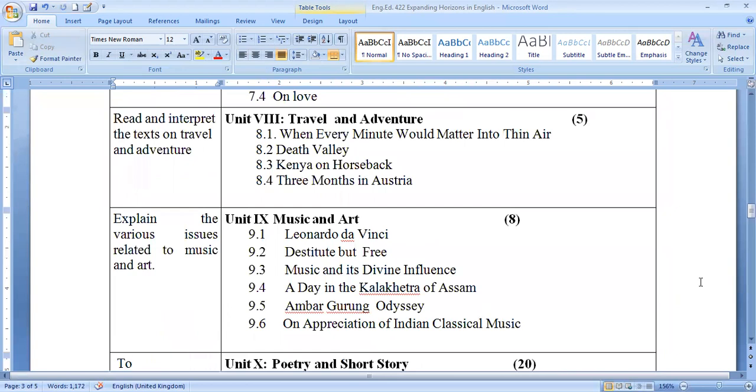Here students have to learn about Leonardo da Vinci, Destitute but Free, Music and Its Divine Influence, A Day in the Kalakshetra of Assam. Then Amar Gurung Odissi, and On Appreciation of Indian Classical Music. Here students have to learn unit 9 about music and art.